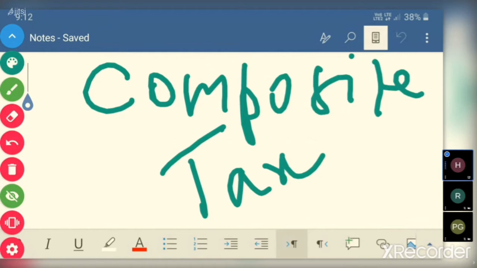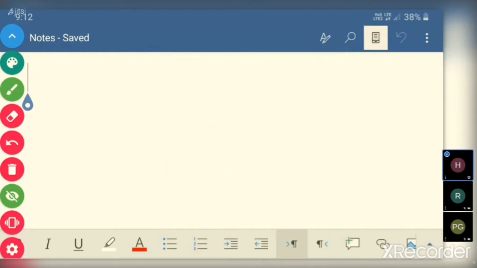Now, composite tax scheme: who can take the benefit of it, and is it beneficial? That we can have a look into. Now, composite tax scheme, it's available for whom?